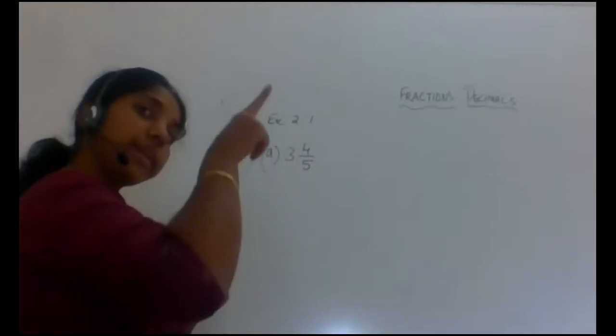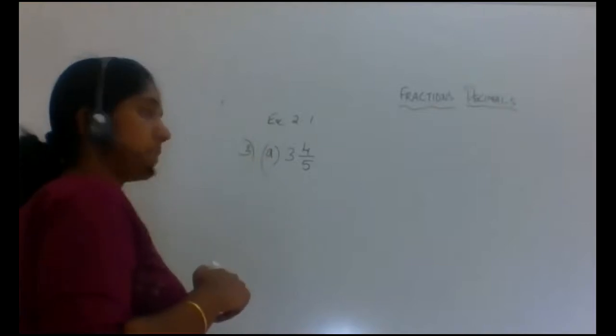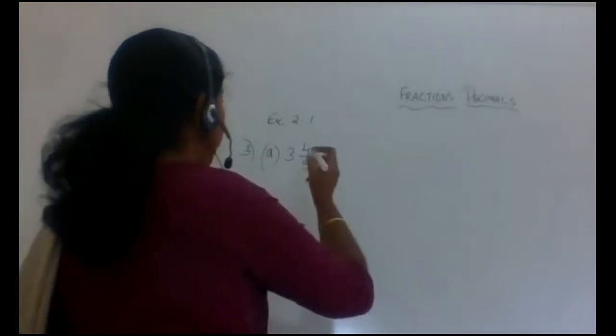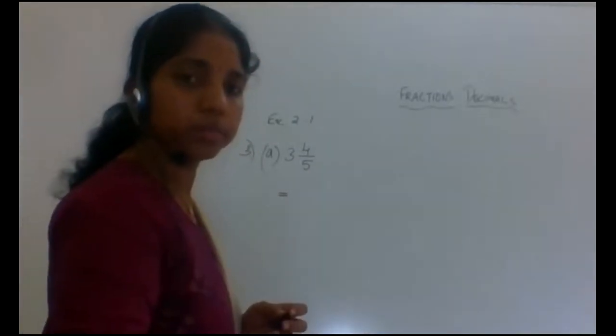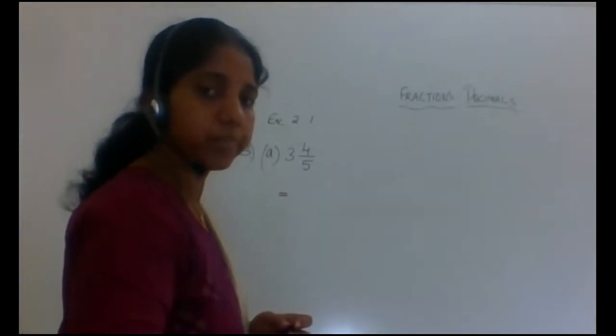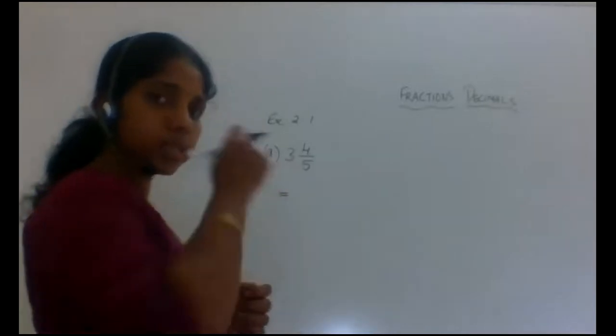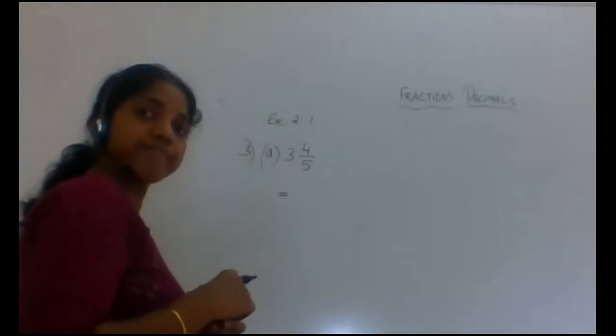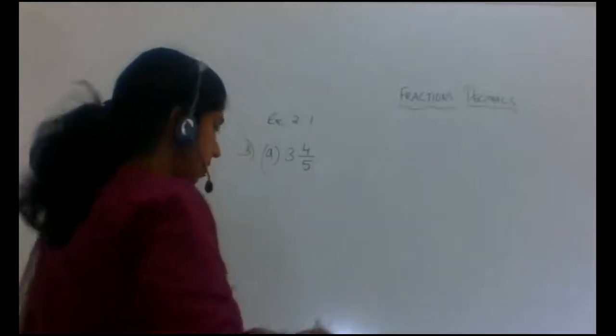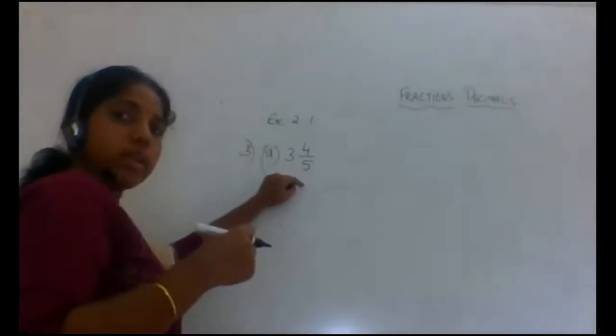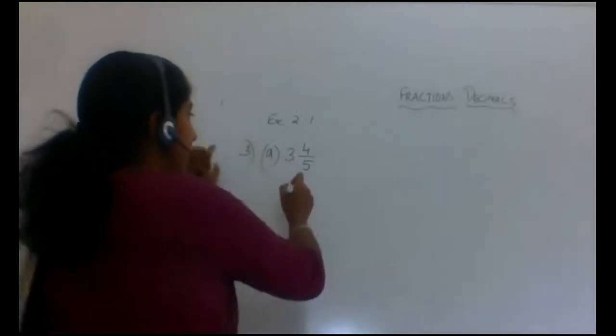Improper means the numerator is greater than the denominator. So this is equal to, how to do this now? Any ideas? So 3 4 by 5, where 3 is a whole number.